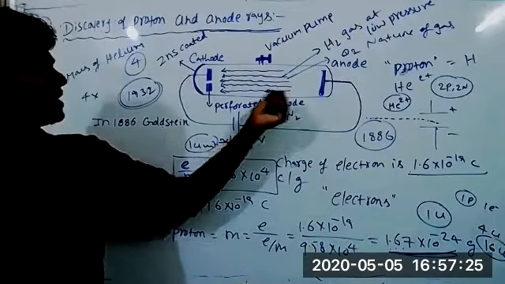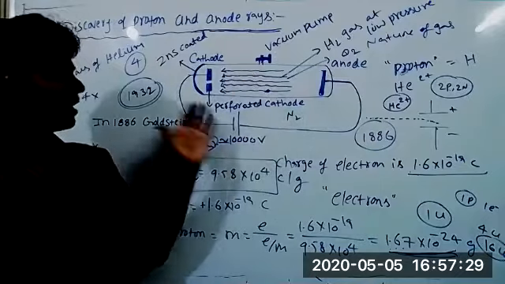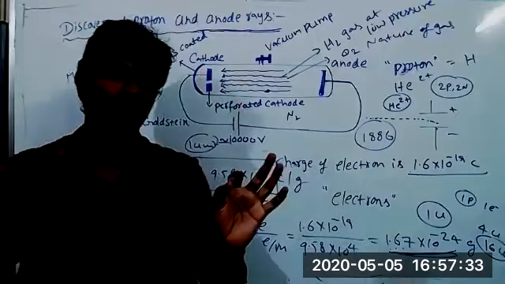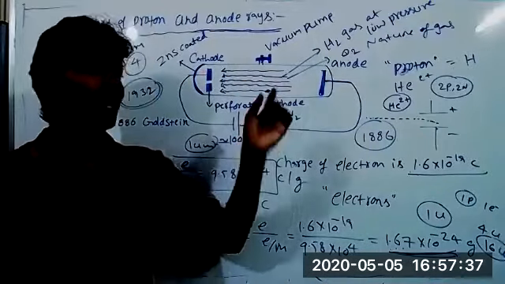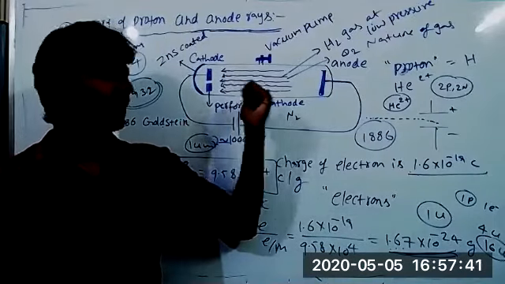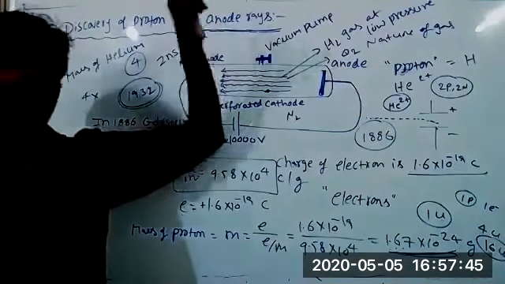The velocity of anode rays is lower than the velocity of cathode rays, because cathode rays are constructed by very small, negligible-mass particles, nothing but electrons. But these are constructed by highly massive species, so the velocity is very low. Next, a very important point: the e/m ratio of anode rays is not constant.